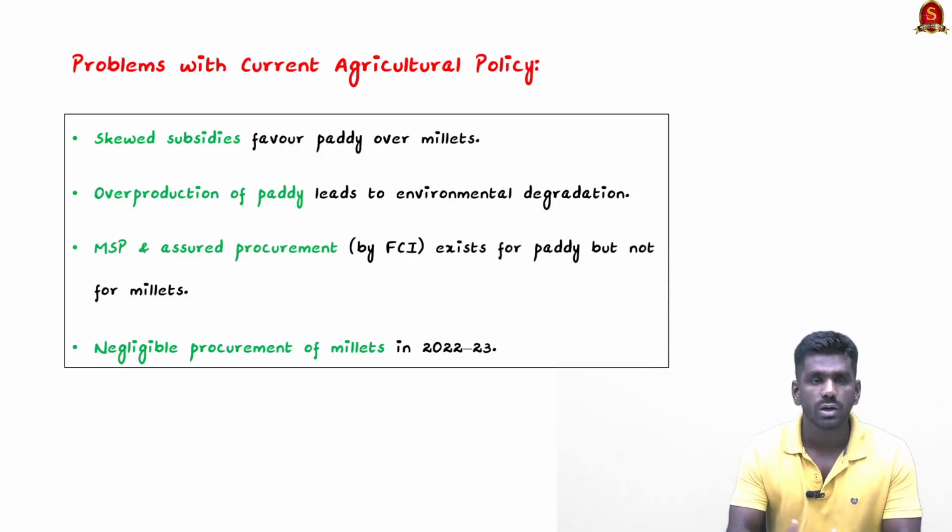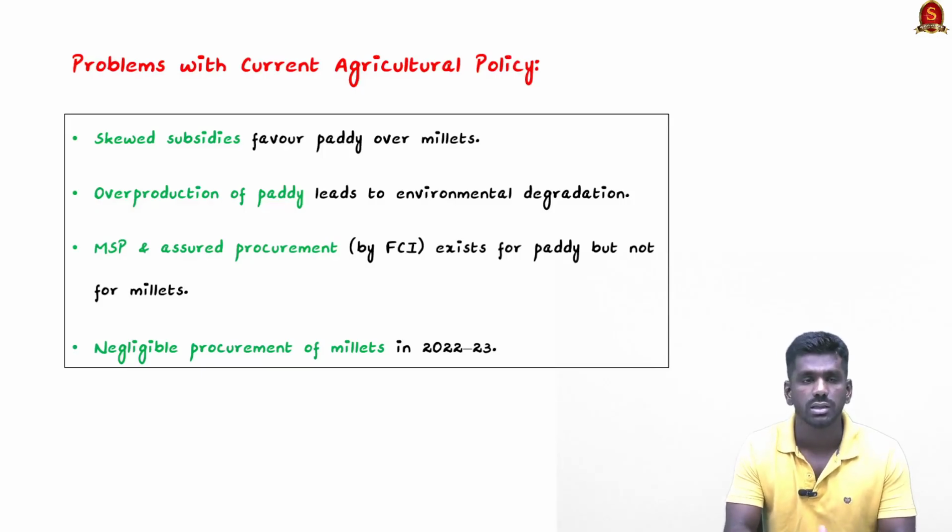Next one is overproduction of paddy. In regions like Punjab, Haryana, Andhra, Telangana and Tamil Nadu, there is overproduction and over cultivation of paddy, and less importance is given to millet cultivation. This leads to environmental degradation because paddy crops require more water, more pesticides and fertilizers, and they also release methane gas. So over cultivation of paddy leads to environmental degradation.